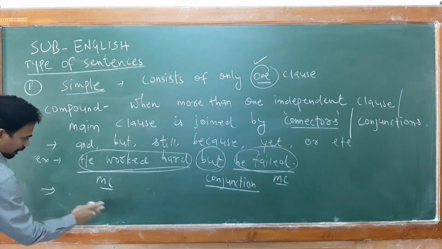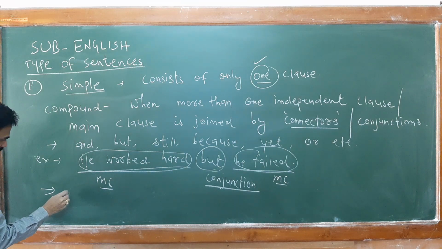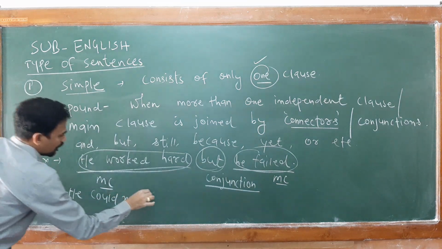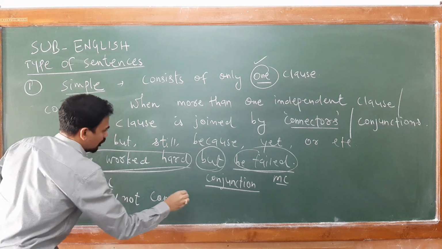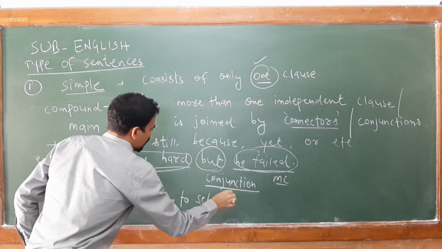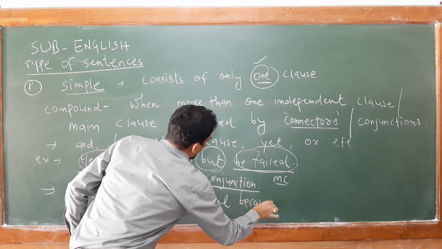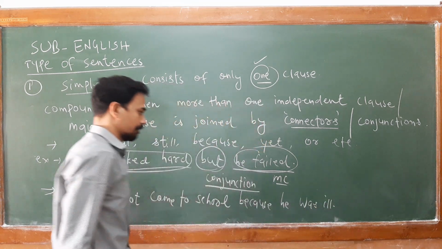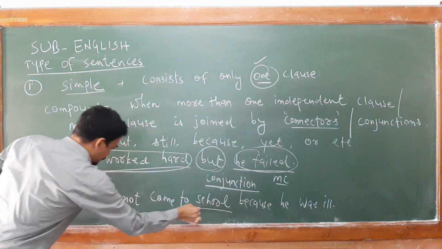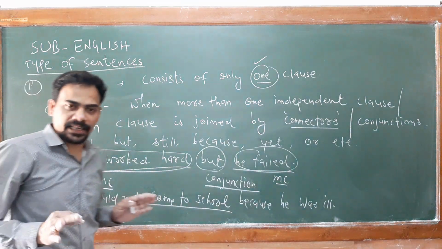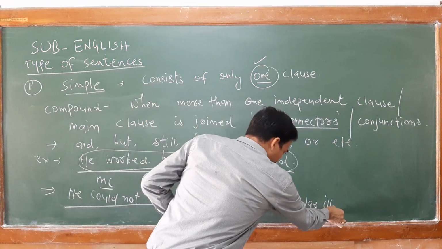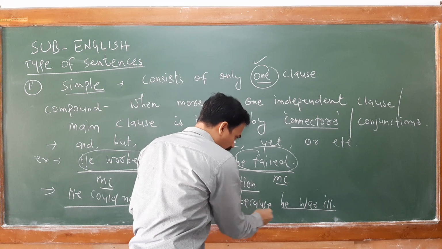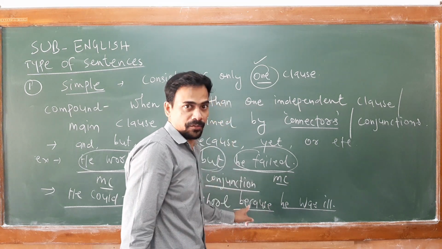Another example I can show you here. He could not come to school because he was ill. Now you see here, he could not come to school. This is an independent clause. He was ill. This is also an independent clause. Now, how are the two independent clauses joined? By the conjunction because.